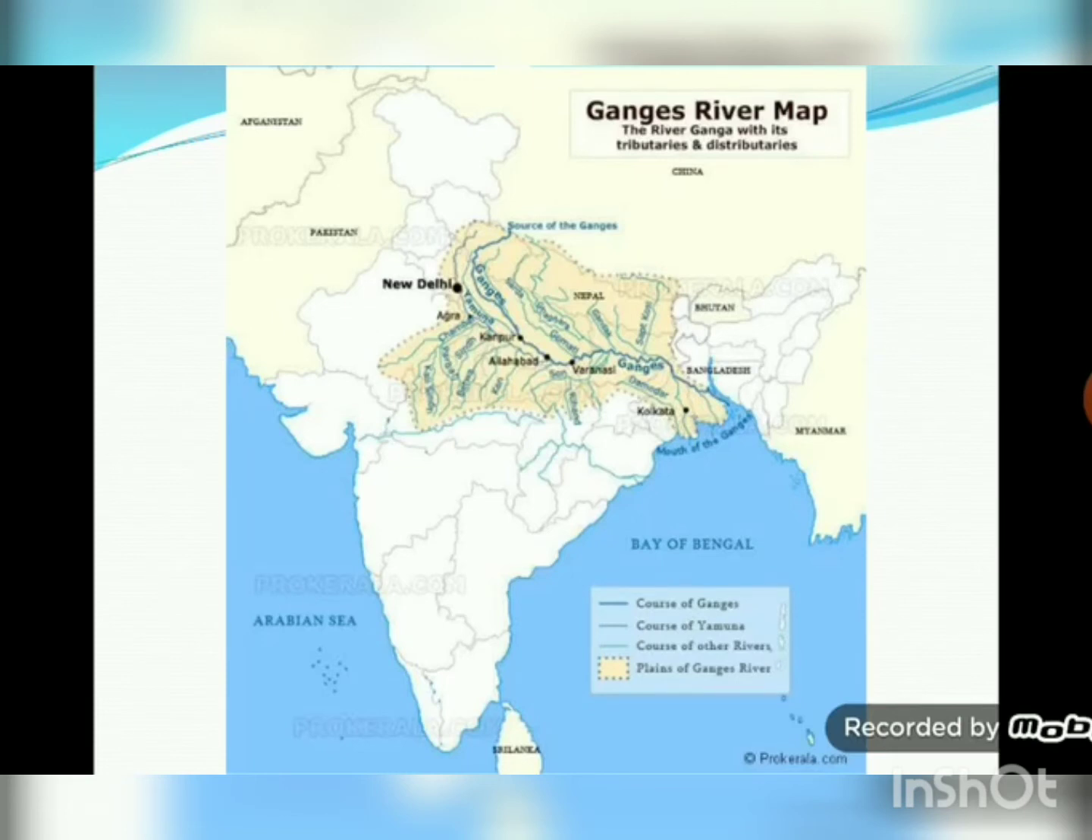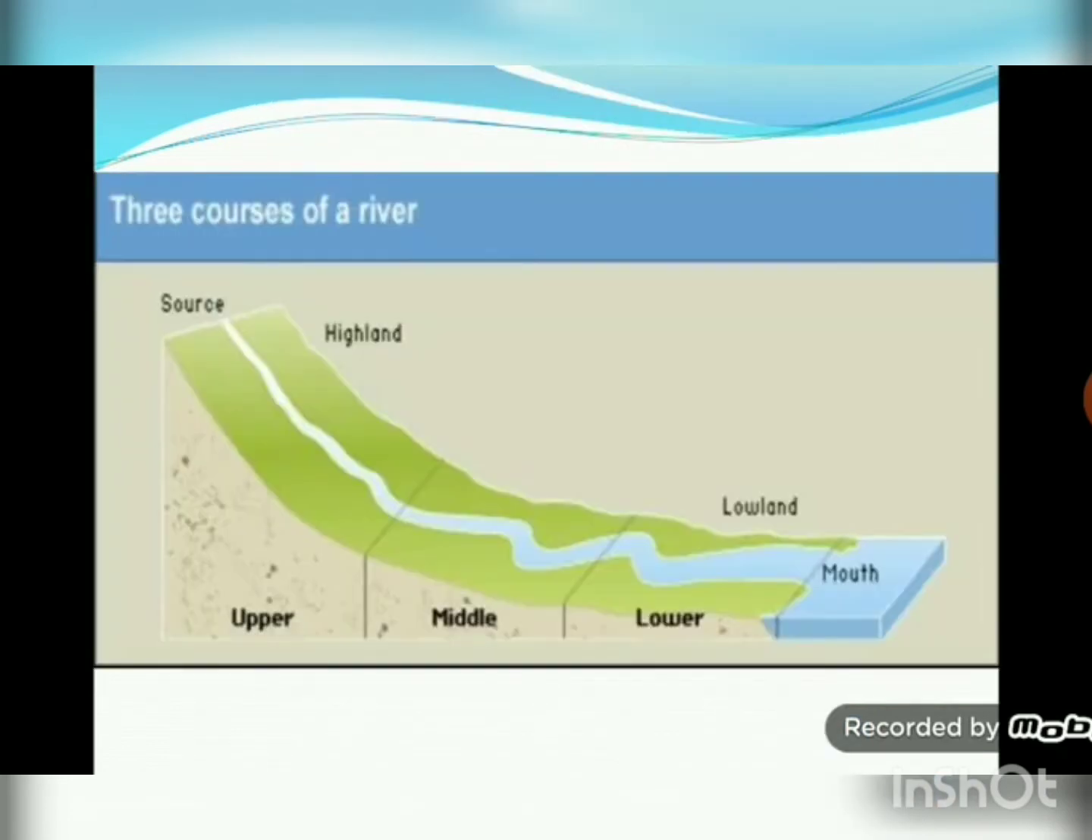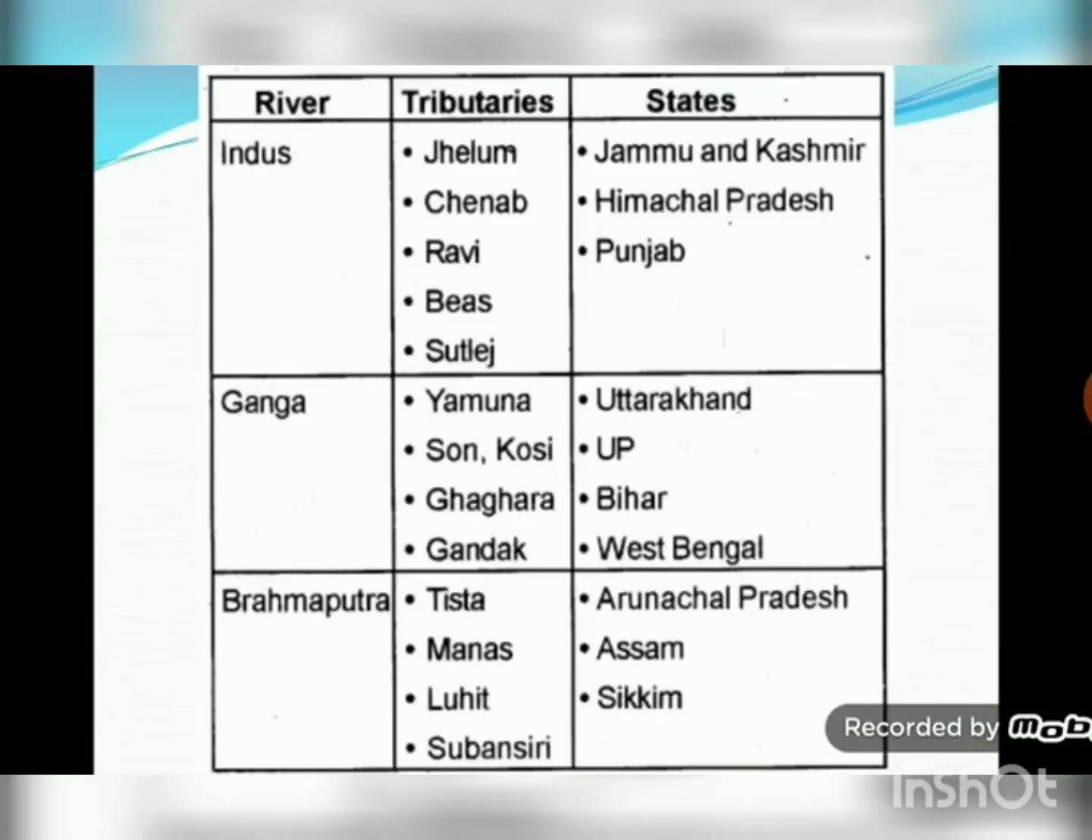Rivers Zaskar, Nubra, Shyok and Hunza meet it. Satluj, Beas, Ravi, Jhelum and others are its tributaries. These five rivers meet Sindhu near Mithankot in Pakistan. About one third of its basin falls in the mountainous region of Jammu and Kashmir. Moving on, the next system is the Ganga river system. We studied about the upper, middle and lower courses of a river. This is the Sindhu river system, just one of its original pictures.